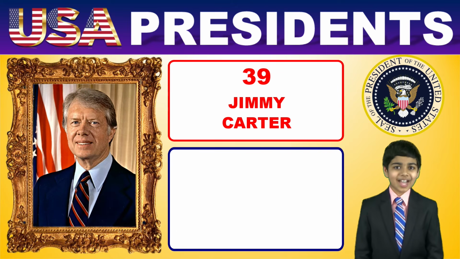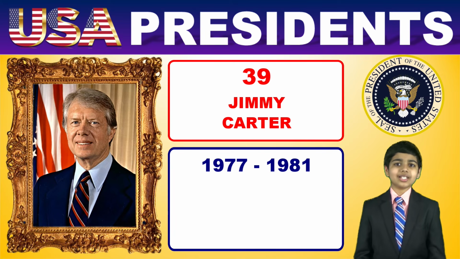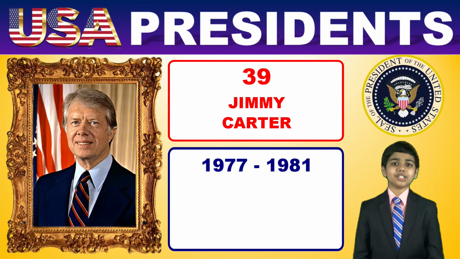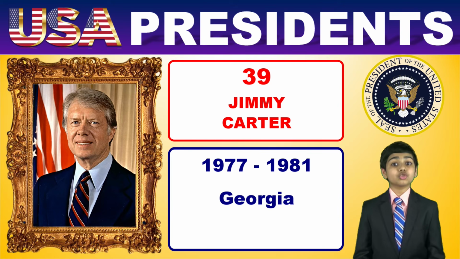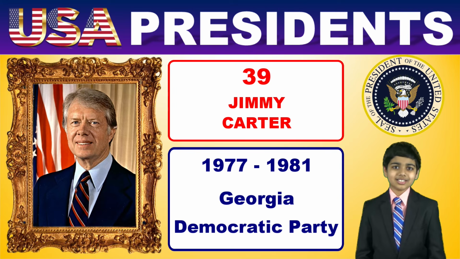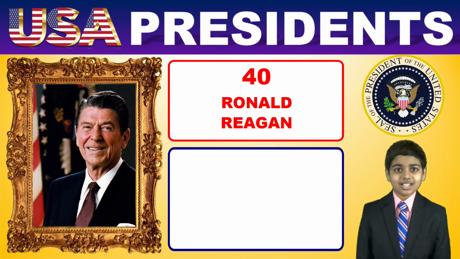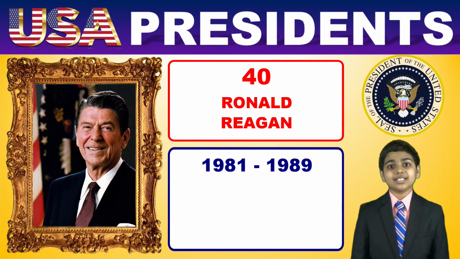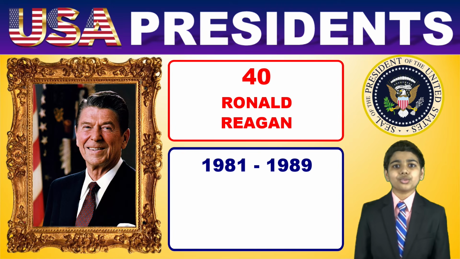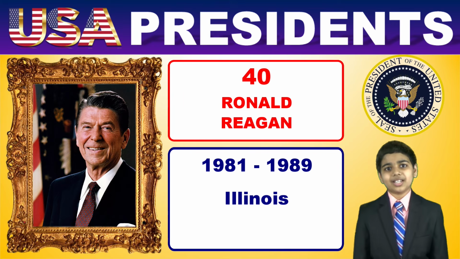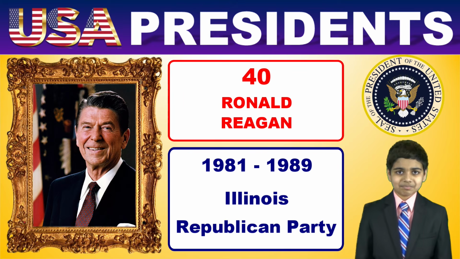Number 39 is Jimmy Carter, who was the 39th President of the United States. His term was from 1977 to 1981. President Carter was from Georgia, and he is a Democrat. President Ronald Reagan is the 40th President of the United States, and he was in office from 1981 to 1989. President Reagan was born in Illinois and later moved to California, and he was a Republican.